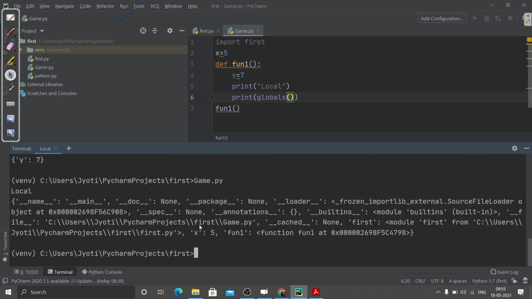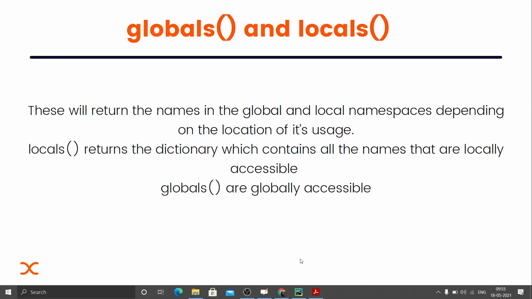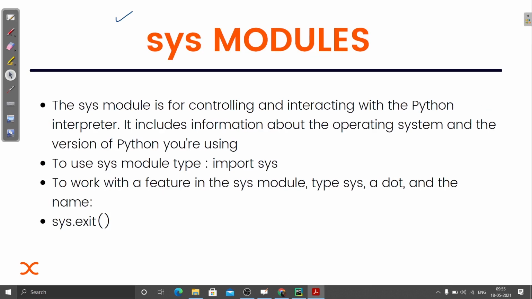You can see all the variables are getting printed here in dictionary format, and all the functions also, all the attributes that are inside this module, with their values. Even the path is defined: if a module is imported, then from where it is imported, the path is also defined. So this is how the global and local namespaces are used. We can use them to understand the scope, or in which namespace the variables are stored. Next we have the sys module.